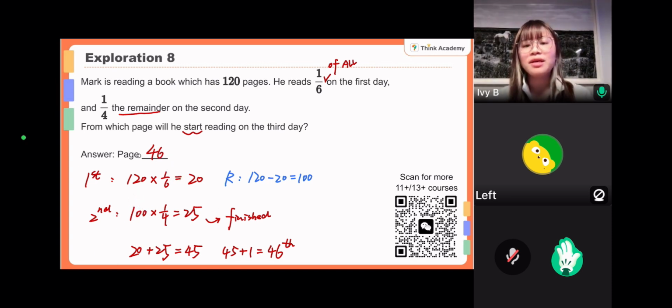Are we clear? Okay, so hope you can see a lot of details to pay attention to in word problems. So I hope you guys can learn every detail, which are all important in 11 plus and 13 plus.